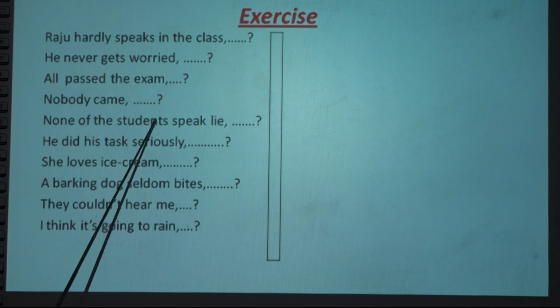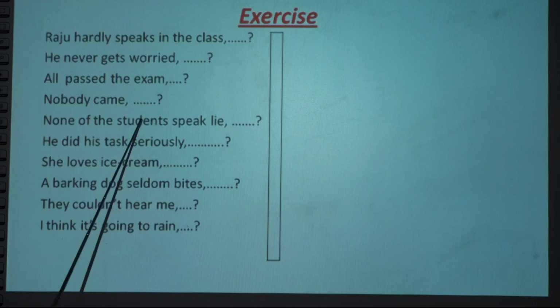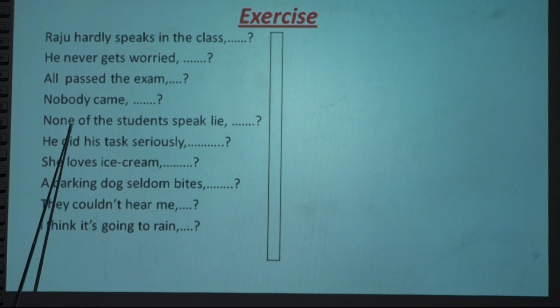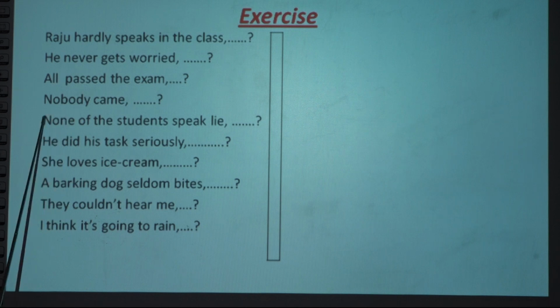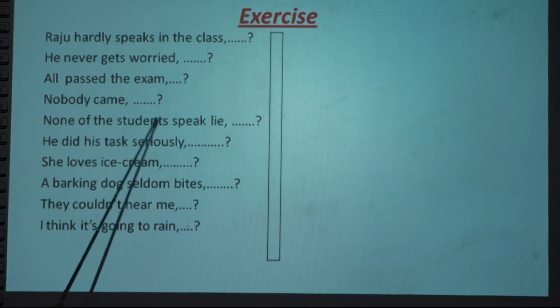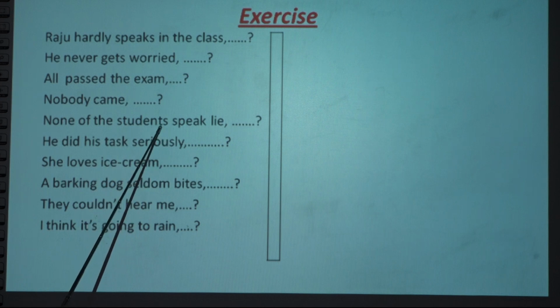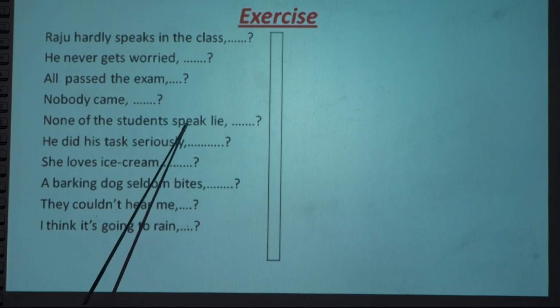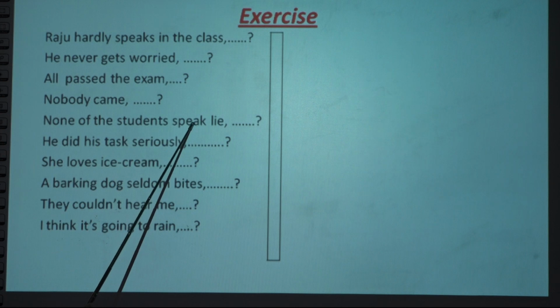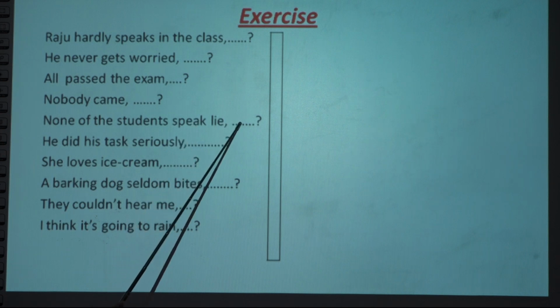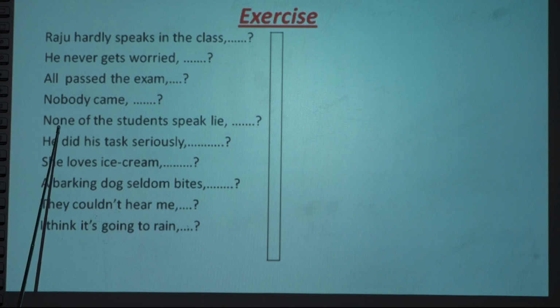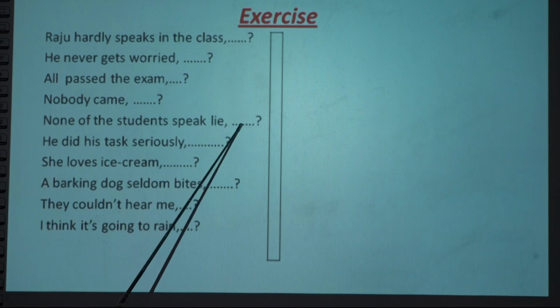Next one, none of the students. Students is plural. Speak is verb 1. The sentence is negative. None, negative sentence. Speak is verb 1, students plural. In this case, let's add the tag. Speak means verb 1. Verb 1 means do. Auxiliary verb. Negative, so we cannot say don't. Do. Students, they. Do they.